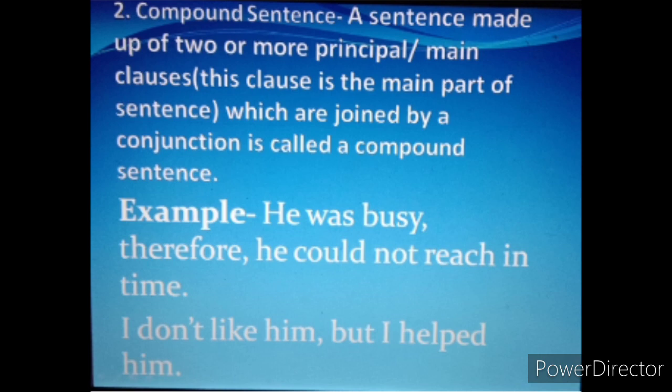So he was busy, therefore he could not reach in time is an example of compound sentence. Let's take one more example. I don't like him, but I helped him. So I don't like him again is a main clause because it is independent. It can stand alone. But is a conjunction here, and I helped him is the other main clause which is joined with the help of conjunction but. I hope it is clear.